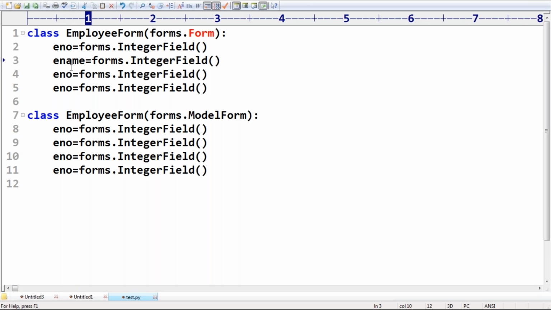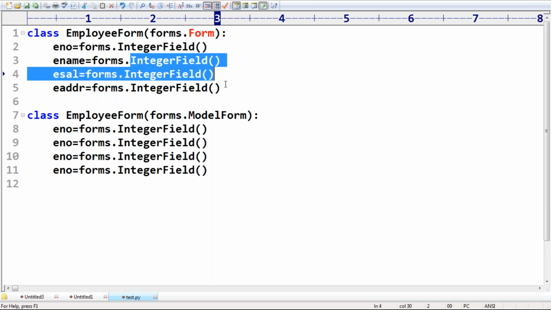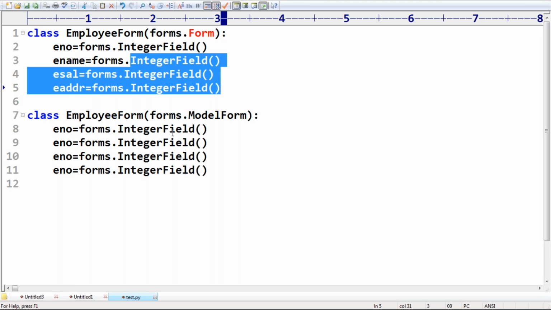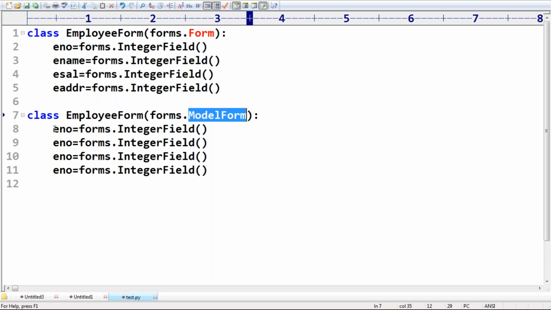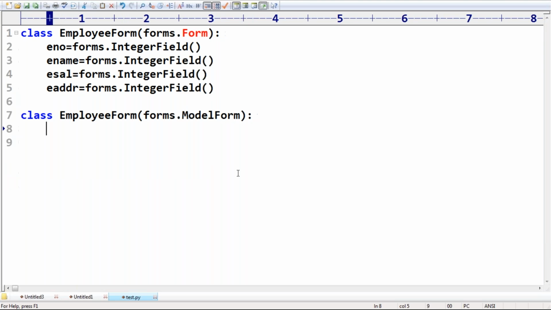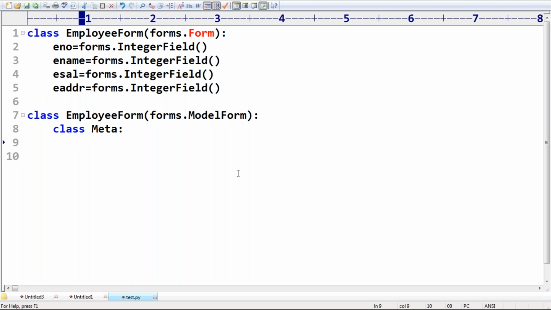Individually, sir: enum, ename, esal, and address, like four fields. Don't worry about these things, sir. Of course, the char field you can change. Here, if I use a model form, we are not required to specify like this. Do you remember, at the beginning, we covered class Meta: model is Employee. Which fields do you want to include? You want to include __all__.